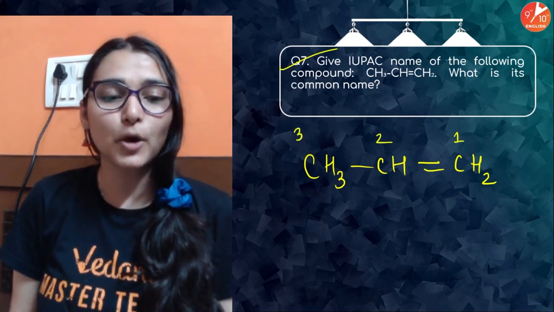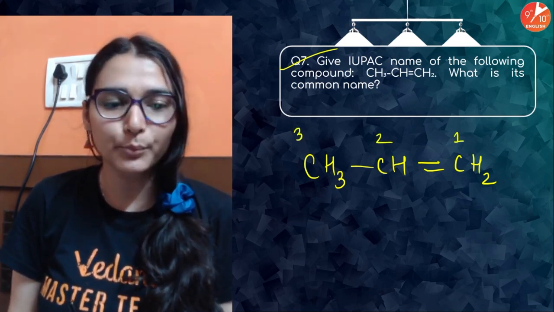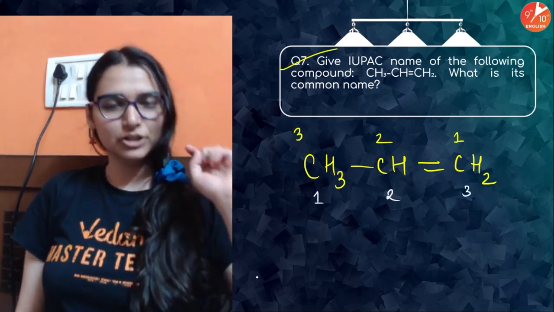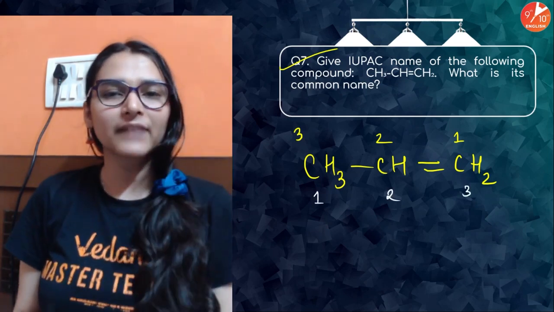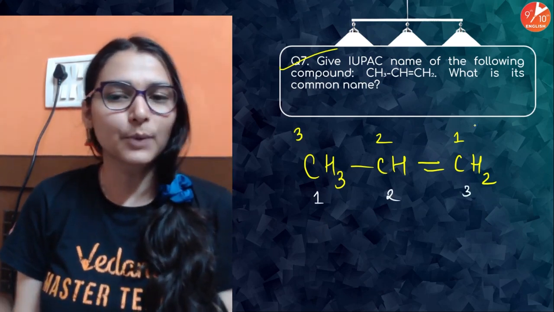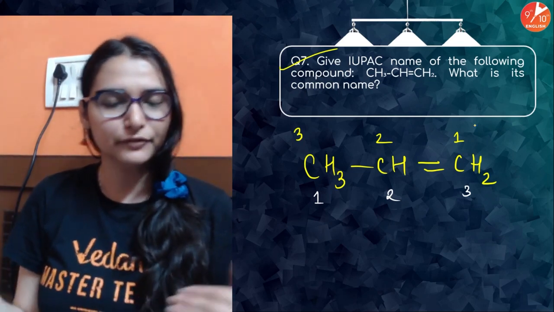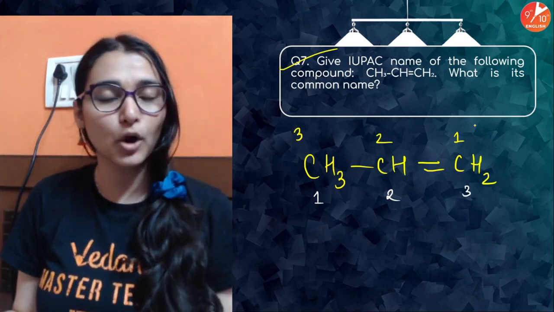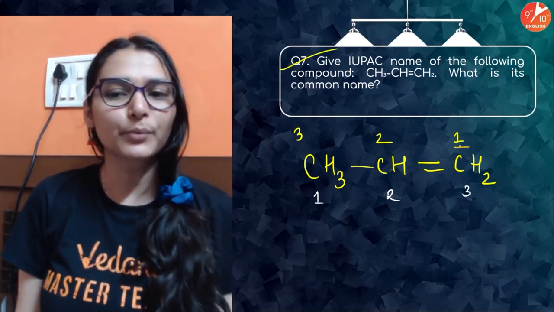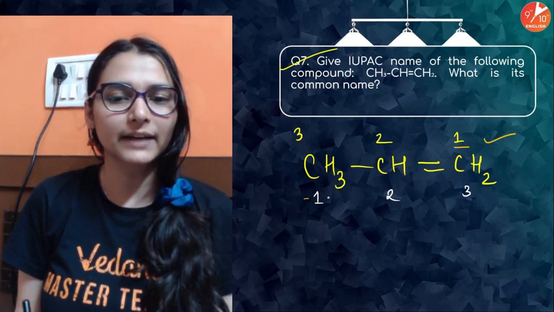Now there is another possibility. Some of you can also number the chain like this. 1, 2, 3. So tell me in the chat box which is right. The yellow one wala or white one wala? Yellow. Because you know numbering of carbon chain has to be done from that side where the double bond is getting the less number. है ना? यहाँ से देखो less number मिल रहा है. So this is the right one. ये वाली numbering is wrong.